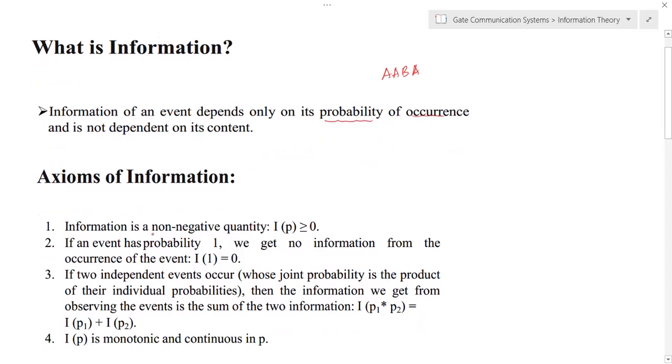Information is a non-negative quantity because we are discussing probability, so it will be a non-negative quantity. You can write information I is always greater than or equal to 0. If an event has probability 1, it's very interesting. If an event has probability equal to 1, it means there is no information. So probability of 1 means the information of that particular symbol is 0. That's very important.